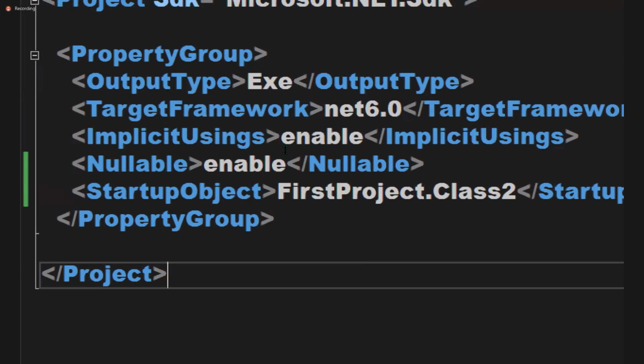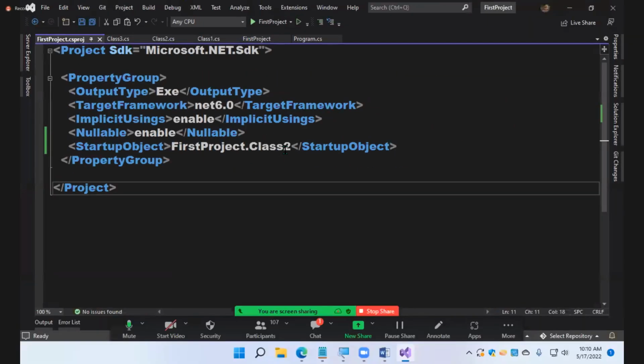Try working with Visual Studio, guys. Read the notes carefully. From tomorrow, we'll start with object-oriented programming. Is that clear? Tomorrow we are jumping into the main part, which is really important. All our applications are object-oriented. What is object-oriented? We'll learn from tomorrow onwards. Let's stop here. We'll meet tomorrow.